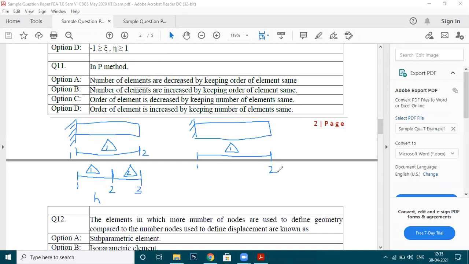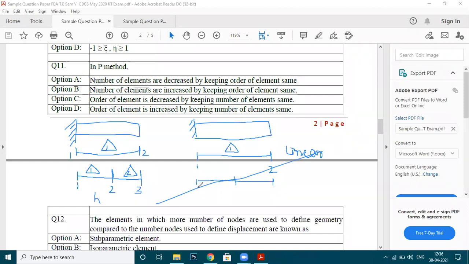Now, if I need to solve by using the P method, I will increase its order. Try to understand. Here the order is linear. Now I will make this linear element a quadratic element.